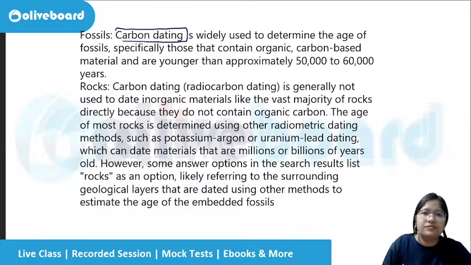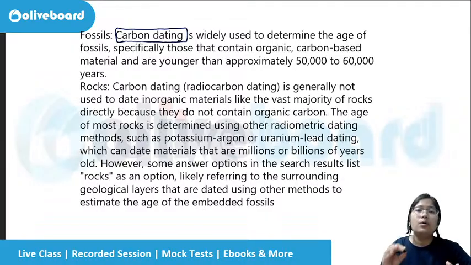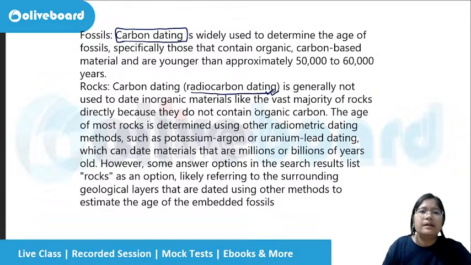If we find a dinosaur, we can find out how old it is. If it is very old, then the amount of carbon, the amount of the organic substance, will probably be less. And in the case of rocks, radiocarbon dating can also be used. So for both, this can be used.